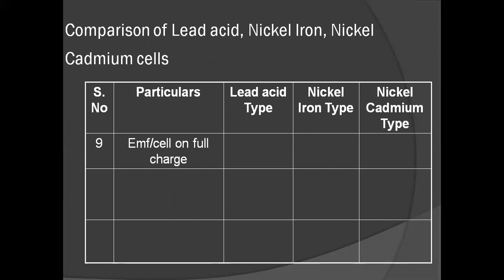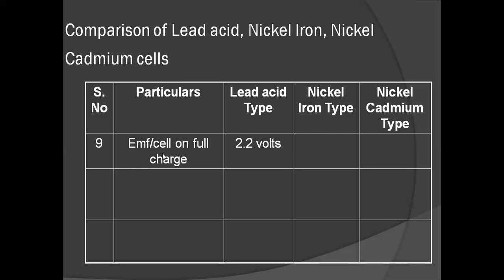Next comparison, EMF per cell on full charge. 2.2 volts per cell. Please keep it in mind, 2.2 volts is a fully charged cell.